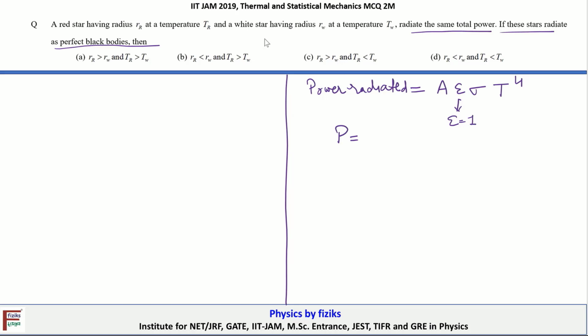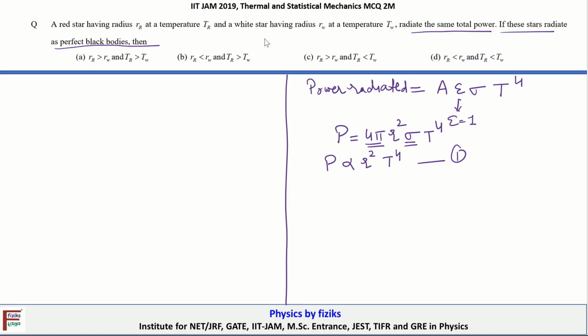So A is the area of the body, the area of the star here, so we can write it in terms of the radius: 4 pi r squared sigma T to the power 4. Here 4 pi is a constant, and sigma is also constant, so in general the power radiated by the star is proportional to the square of the radius and the fourth power of the temperature. Let's call this equation 1.